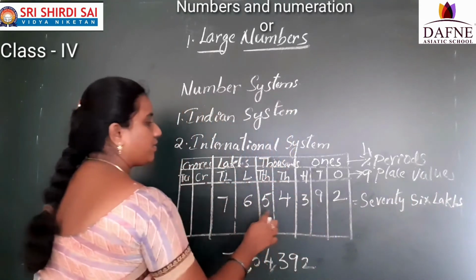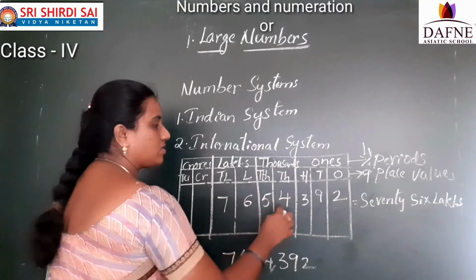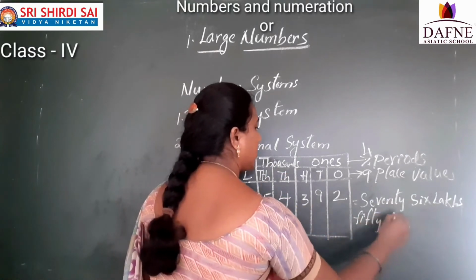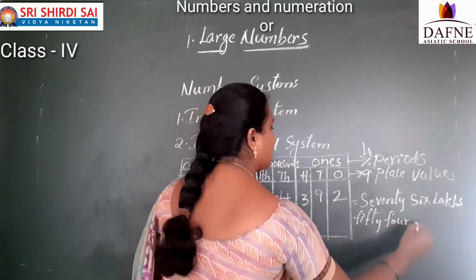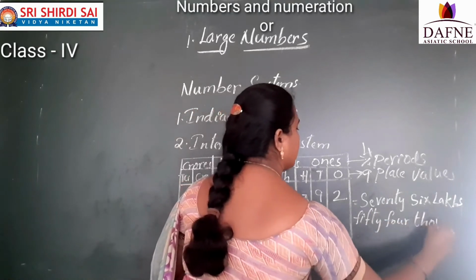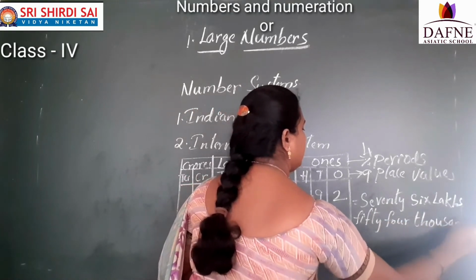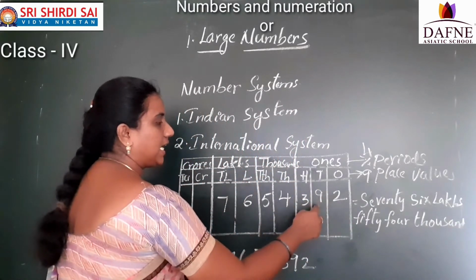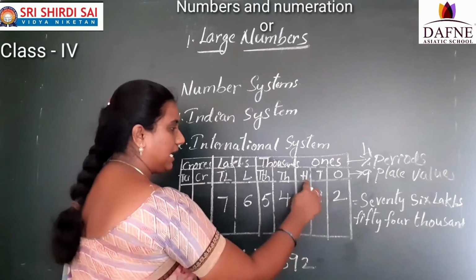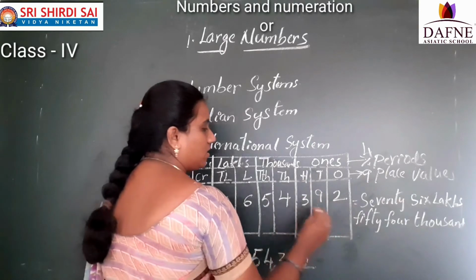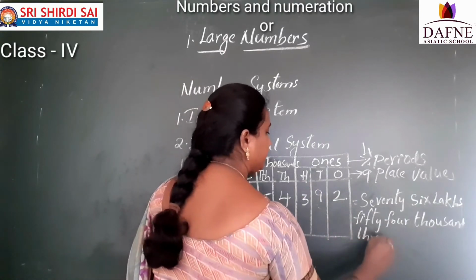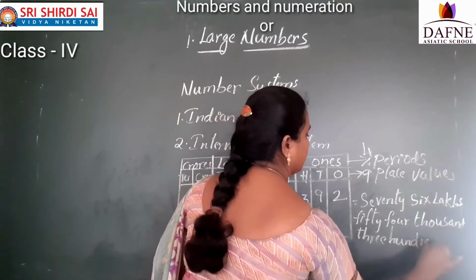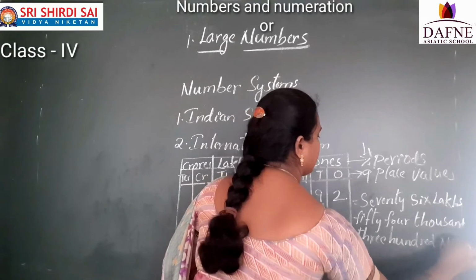Next one 54. What is the period? 1000. So 54 spelling fifty-four thousand. Next period 392. That means 392.